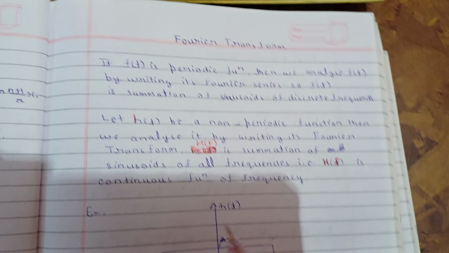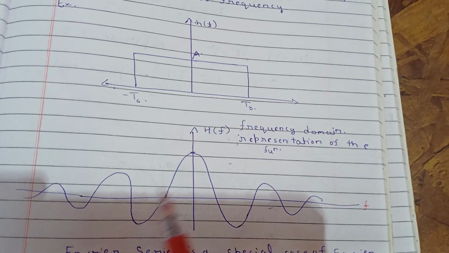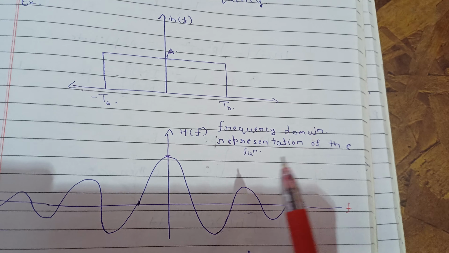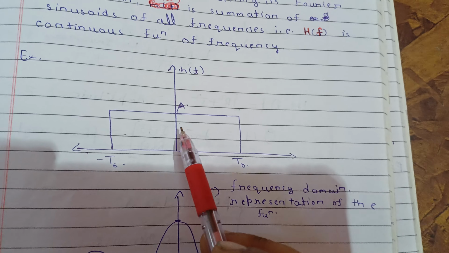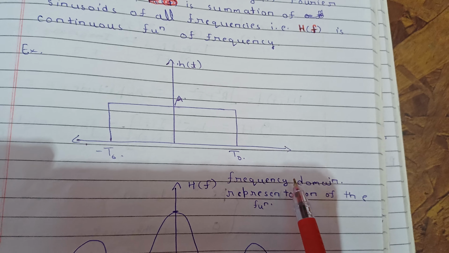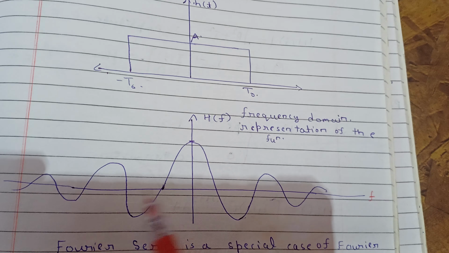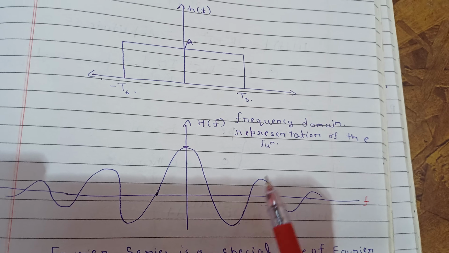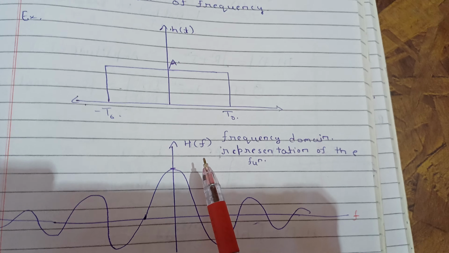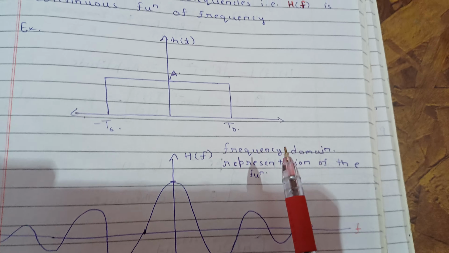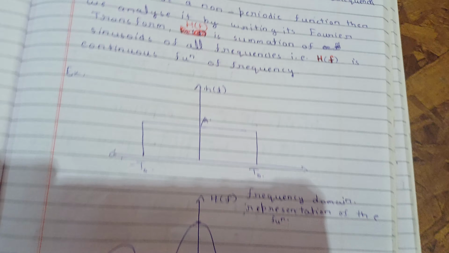If the function is periodic, then we will get discrete frequencies, and if it is non-periodic, we will get all the possible frequencies. So in the frequency domain representation, when we represent this non-periodic function, we will get all the possible frequencies, because it is non-periodic. But if the function is periodic, there will be some discrete frequencies, so we'll get here your Fourier series.